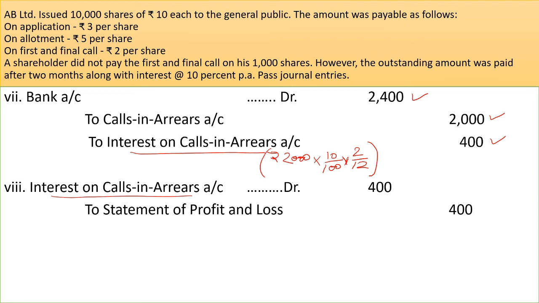So all nominal accounts, the balances of all nominal accounts are transferred to the statement of profit and loss at the end of the year. So here rupees 400 is transferred to statement of profit and loss. Okay, so I hope the journal entries are clear when we open calls in arrears account.